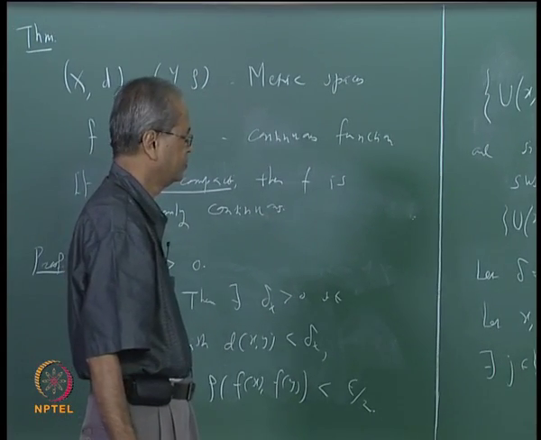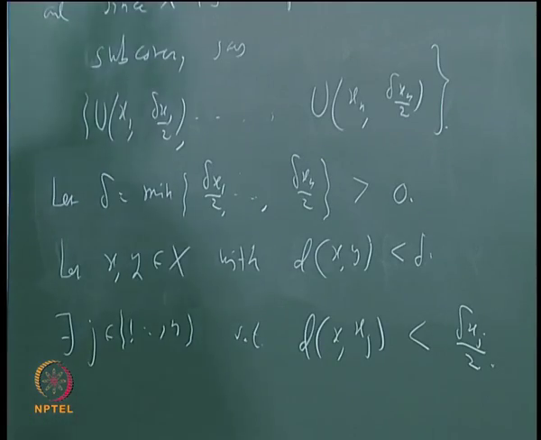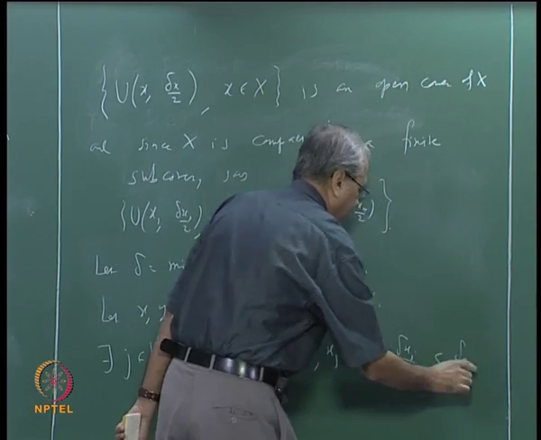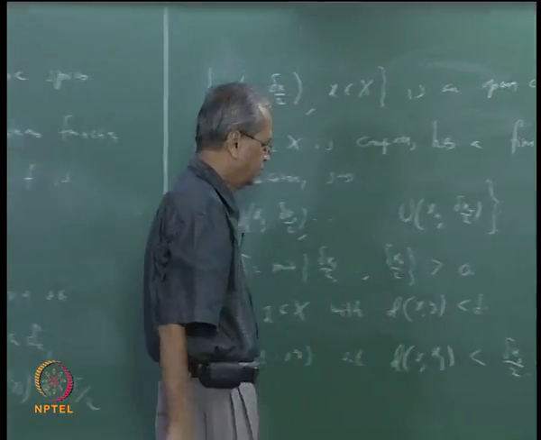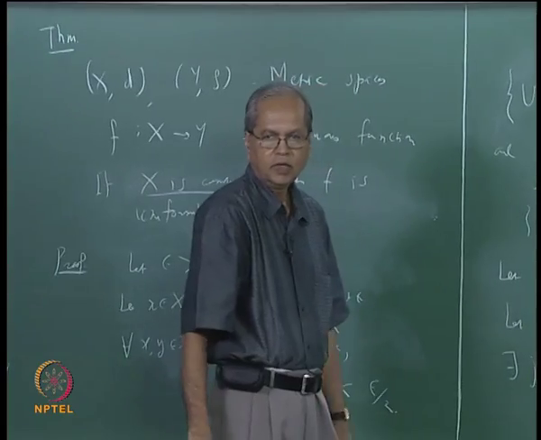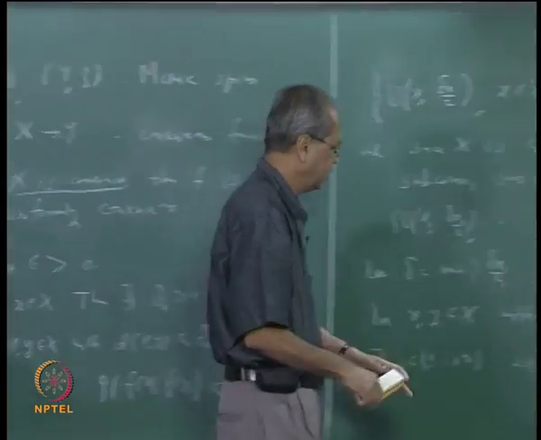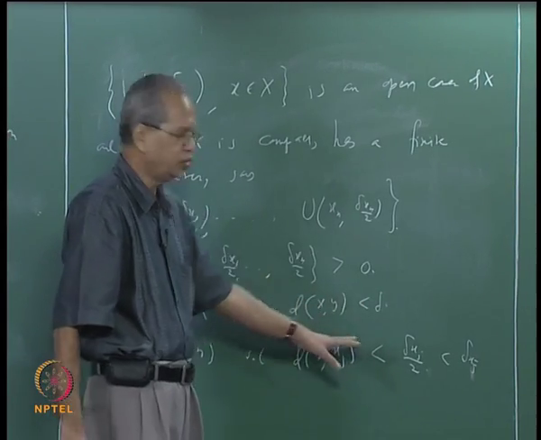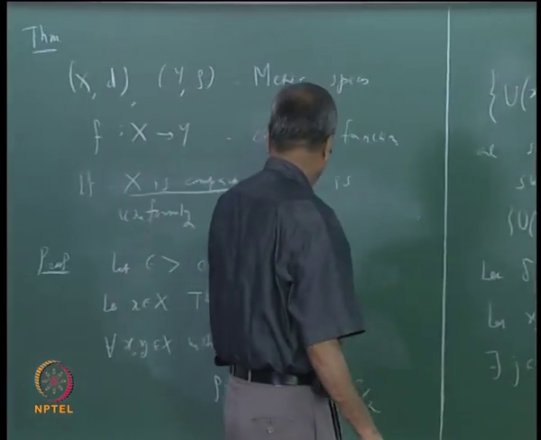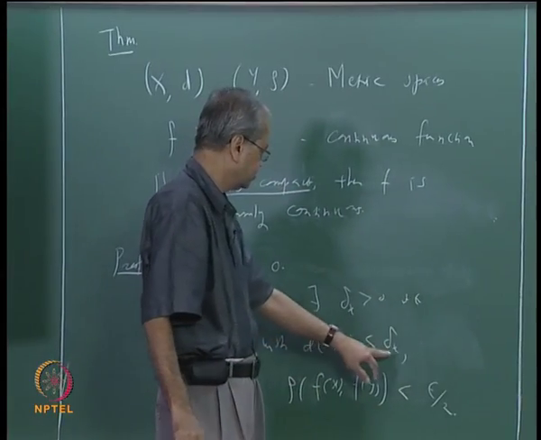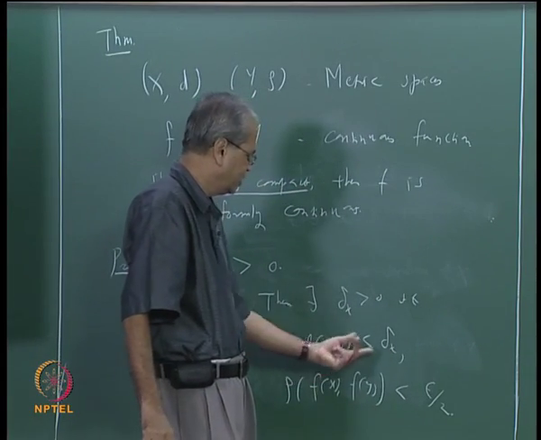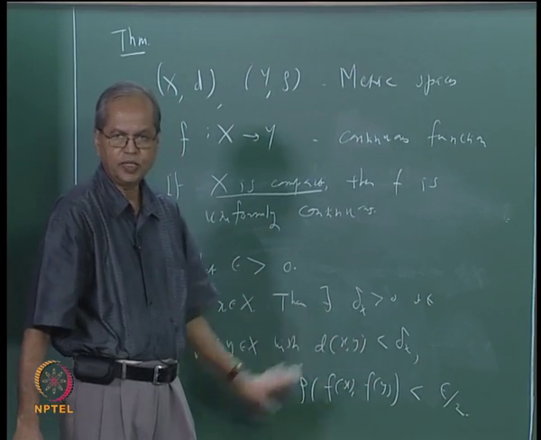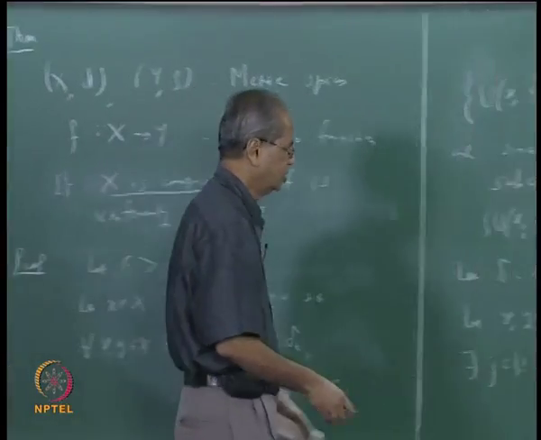And of course delta xj by 2 is obviously less than delta xj, and hence the distance between f(x) and f(xj) will be less than epsilon by 2, because we have seen that if the distance between any 2 points is less than delta suffix x, the distance between the corresponding f values should be less than epsilon by 2.